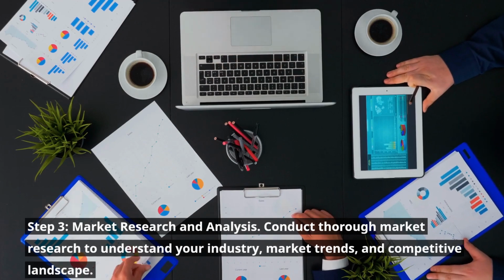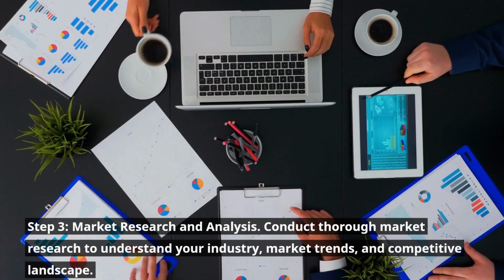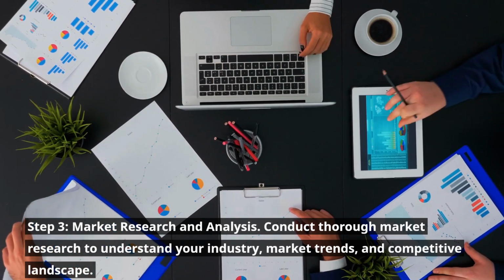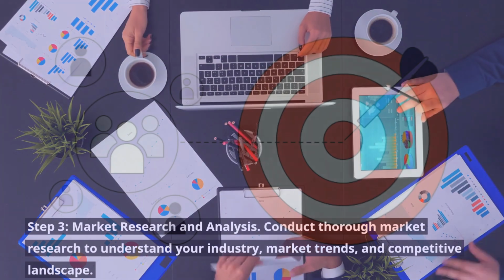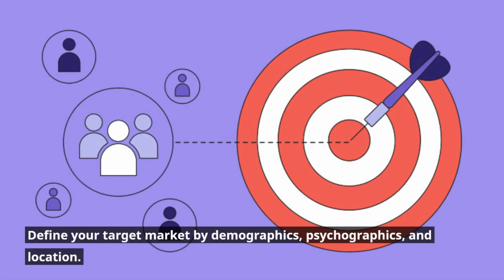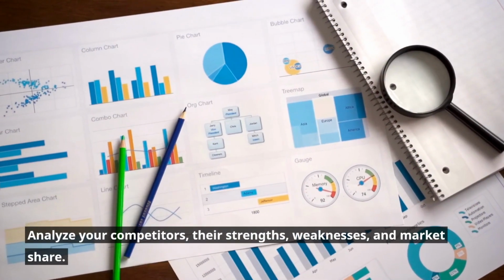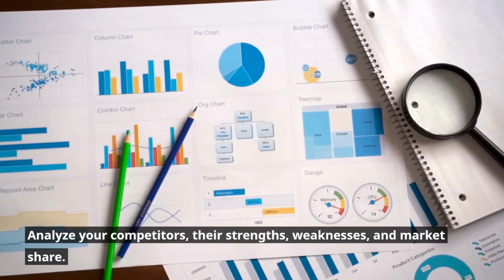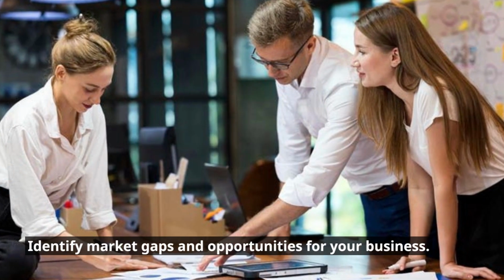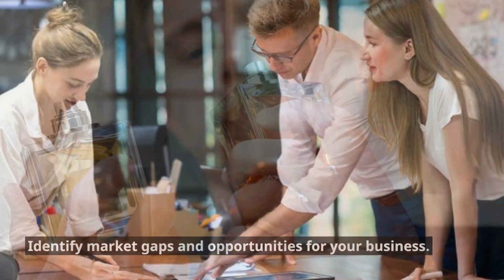Step 3. Market Research and Analysis. Conduct thorough market research to understand your industry, market trends, and competitive landscape. Define your target market by demographics, psychographics, and location. Analyze your competitors, their strengths, weaknesses, and market share. Identify market gaps and opportunities for your business.